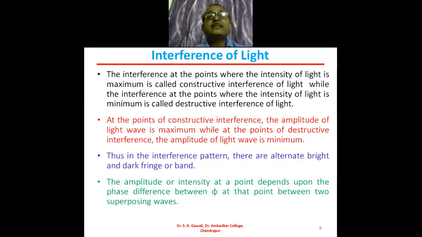When we get constructive interference, it is the interference at the point where the intensity of light is maximum, or where the amplitude of the wave is maximum.